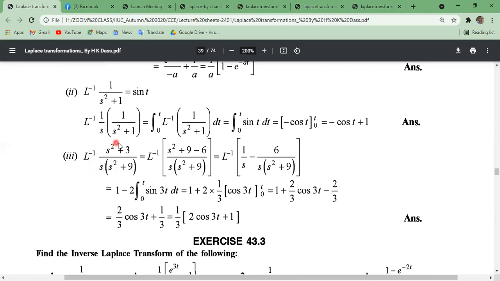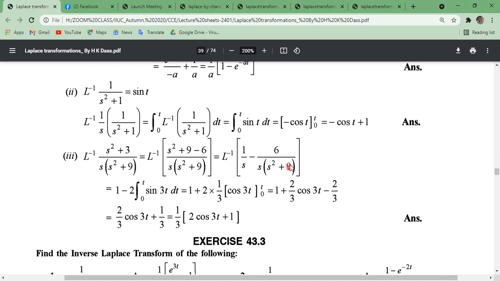Similarly, inverse Laplace transformation of this, s square plus 3 divided by s into s square plus 9, can be written like this, s square plus 9 minus 6. So dividing, s square plus 9 divided by this can be written as only 1 by s, and 6 divided by this another part. Using the partial fraction method, we can divide this into two parts, one fraction into two fractions. Now 1 by s inverse Laplace transformation what? 1 only. Okay, minus 2 into 0 to t sin 3t.